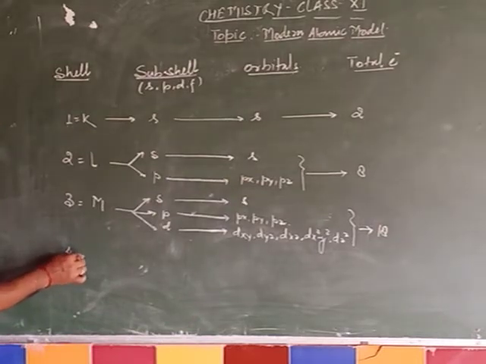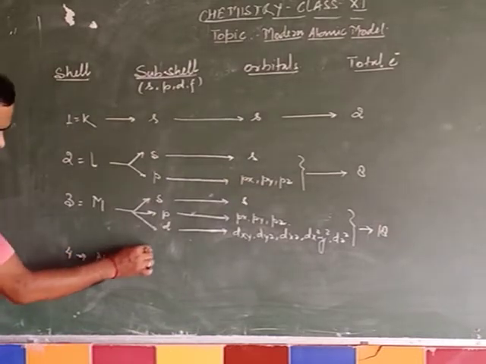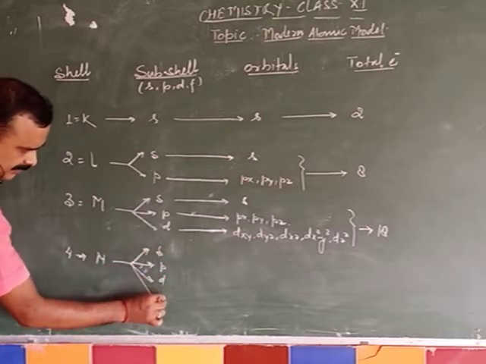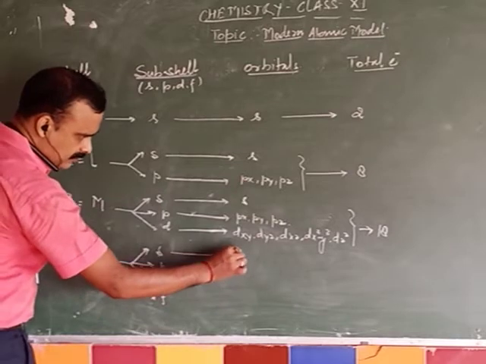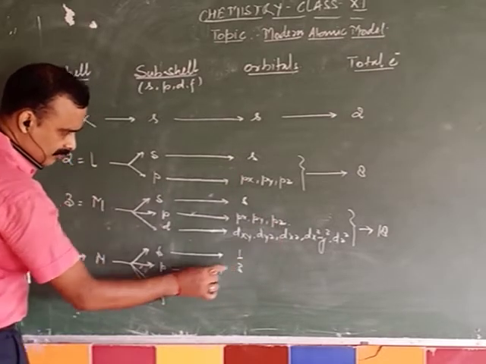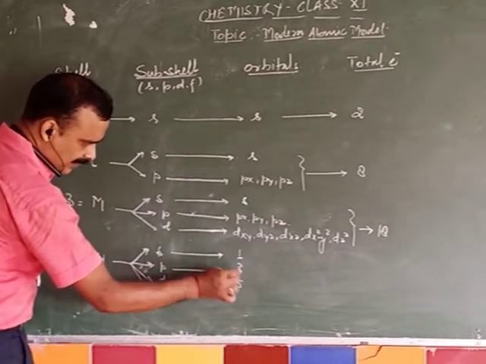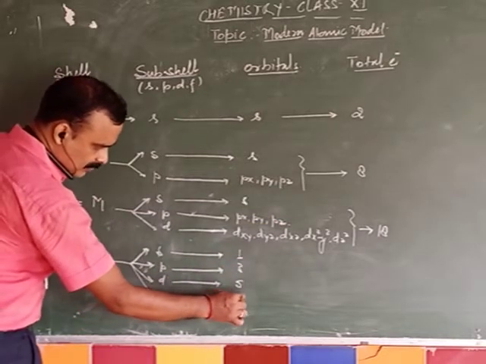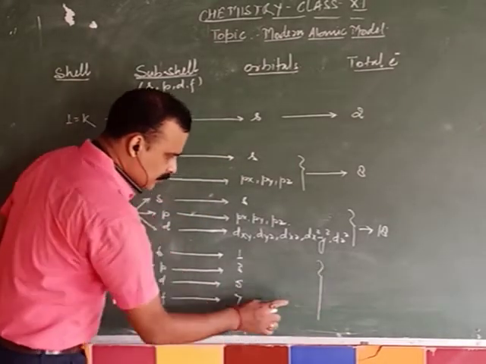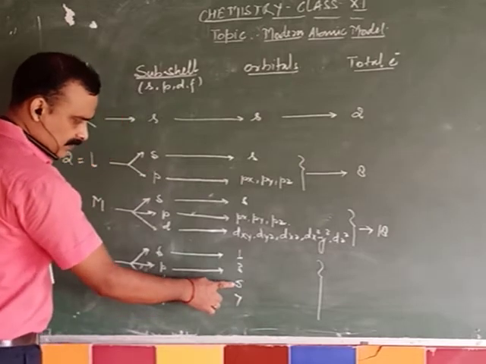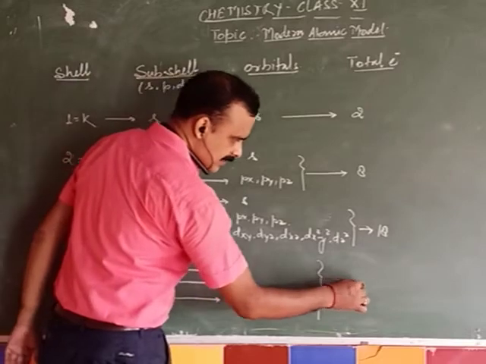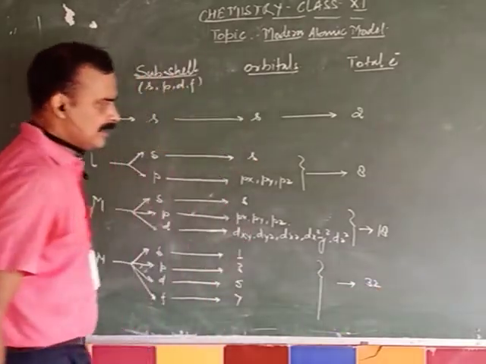Then the fourth shell, N. This will have all 4 subshells: S, P, D and F. S will have 1 orbital. P, as you are seeing here, 3 orbitals. D has 5 orbitals. And F, of course, has 7 orbitals. If we count these in total, 7 plus 5, 12 plus 3, 15 plus 1, 16. Then 16 multiplied by 2 will be equal to 32.